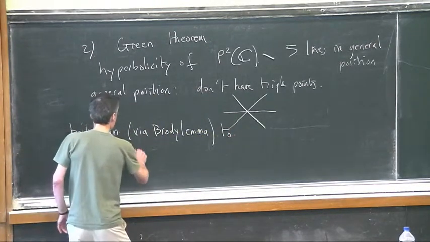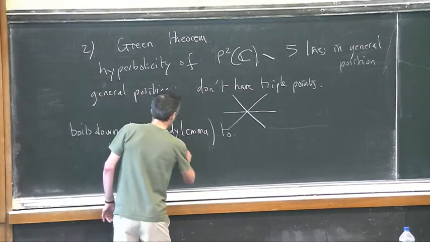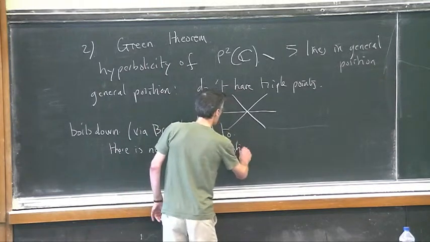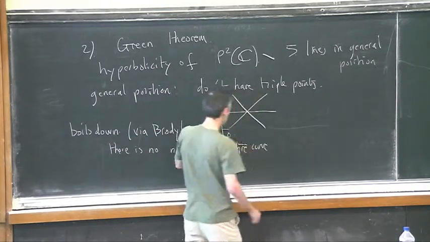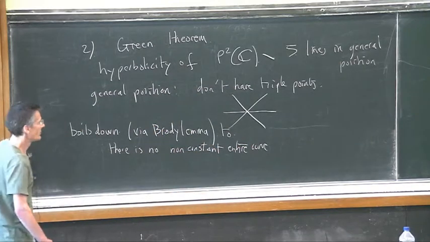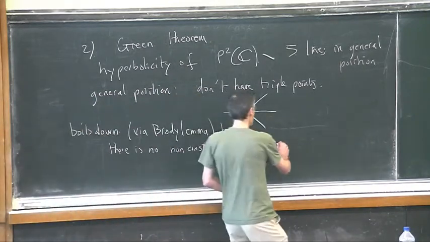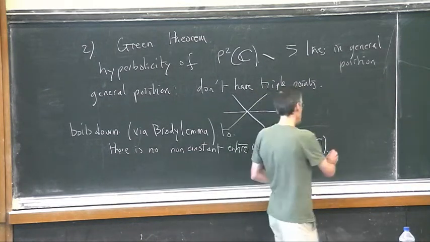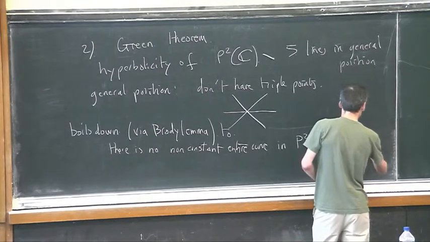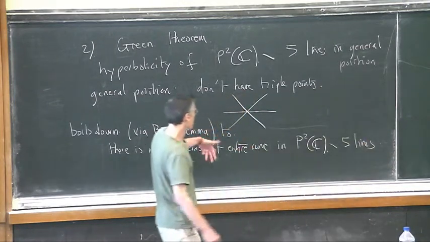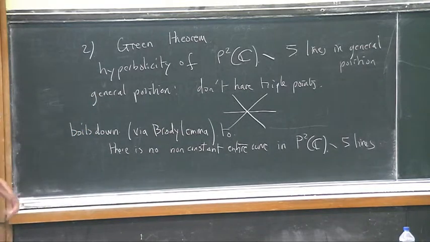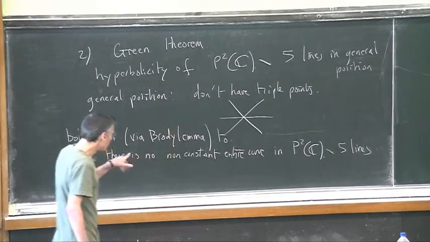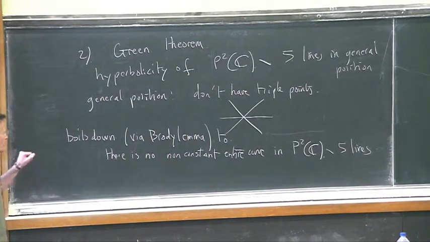There is no non-constant entire curve, so some holomorphic image of C, like yesterday, in P2 of C minus these 5 lines. So sitting inside P2 of C and avoiding these 5 lines. It can be a little bit more precise.